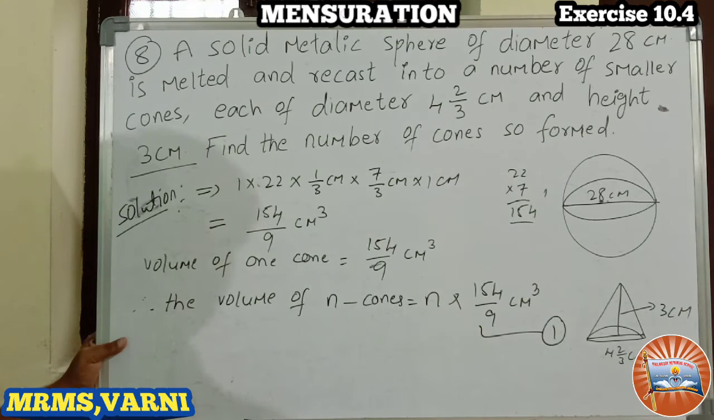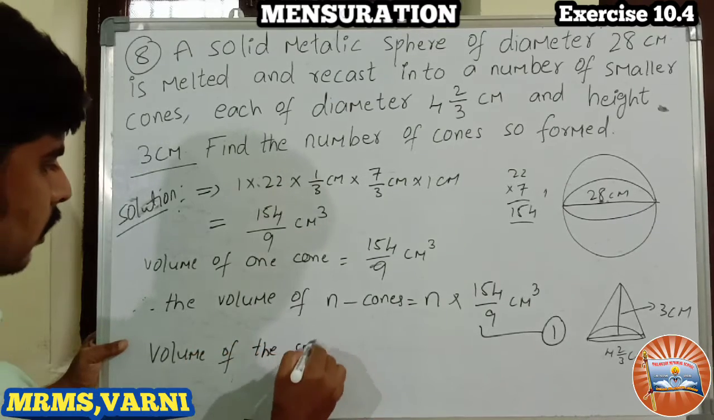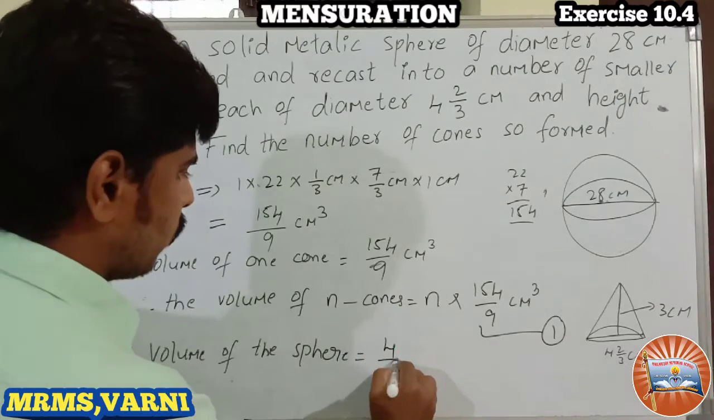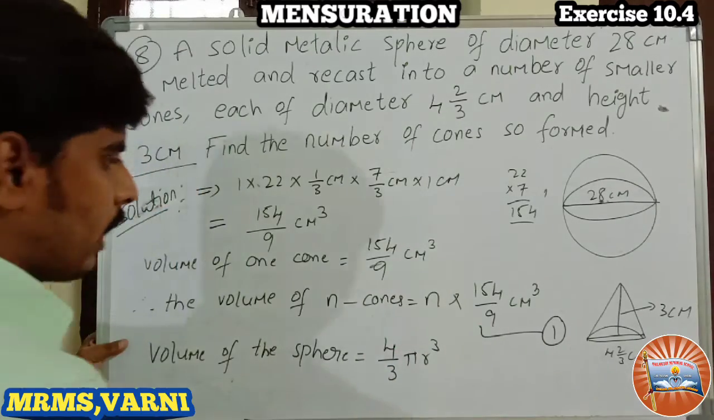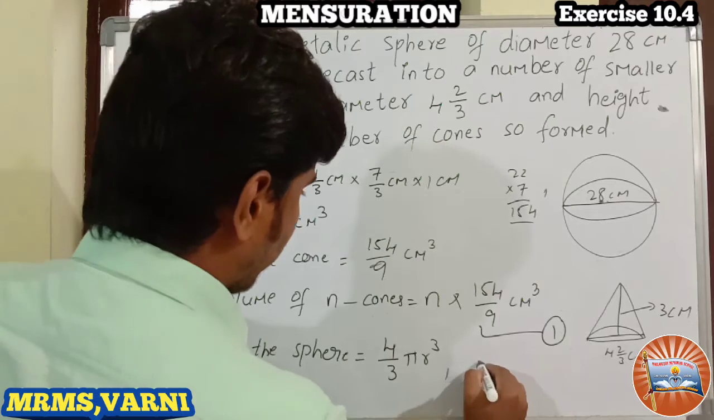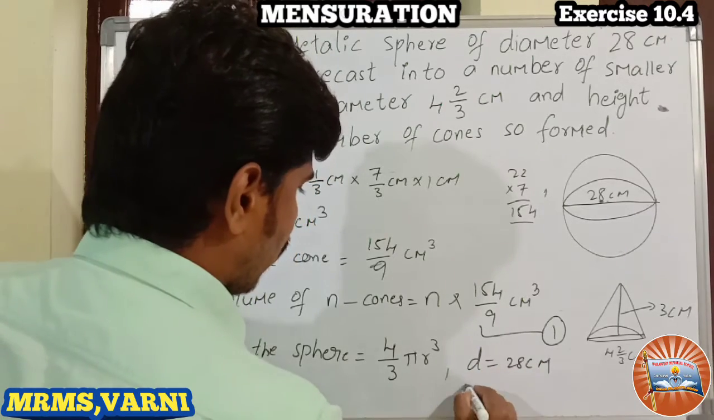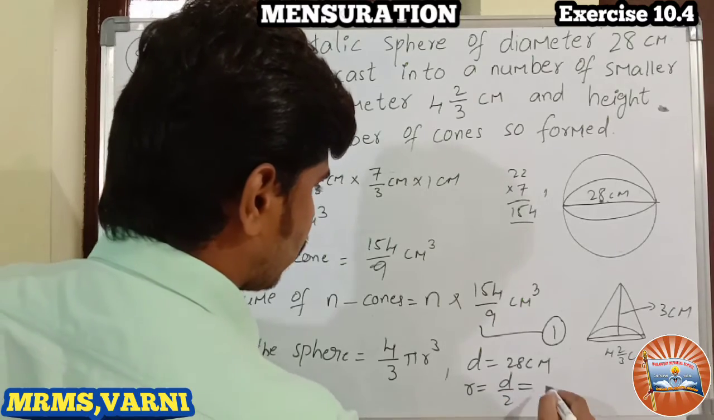Next, volume of the sphere we have to find. So volume of the sphere, what is the formula? 4 by 3 pi r cube. What is the r value given? So given d is equals to 28 centimeter, so r is equals to d by 2, that is nothing but, okay, I will write here.